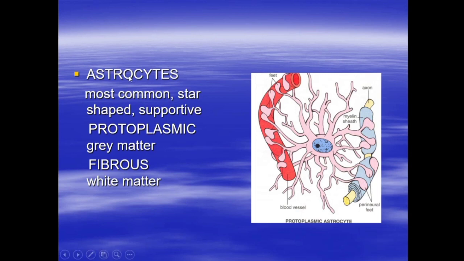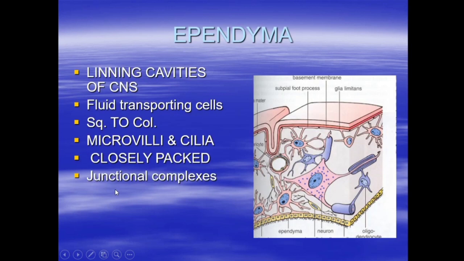Astrocytes are the most common cells. They are star-shaped cells. They are the supportive cells. There are two types, protoplasmic and fibrous. Protoplasmic are present in the grey matter, fibrous are present in the white matter.